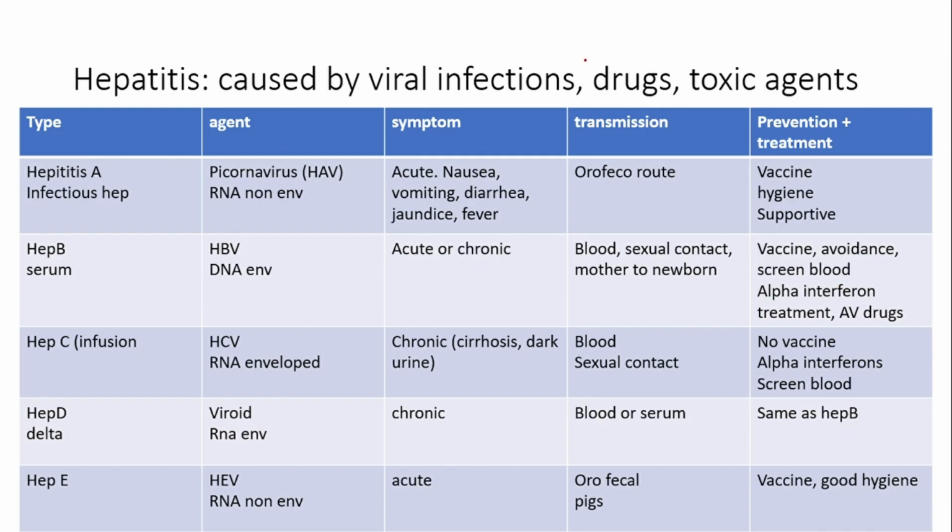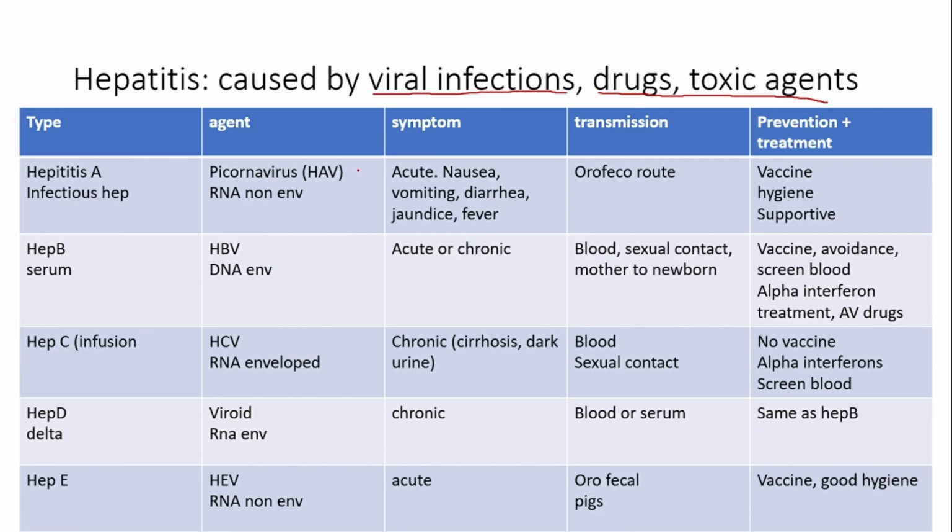Next we have hepatitis, which is caused by viral infections, as well as drugs, toxic agents, stuff like that. Okay? There are many different types of hepatitis, for example hepatitis A, B, C, D, and E.